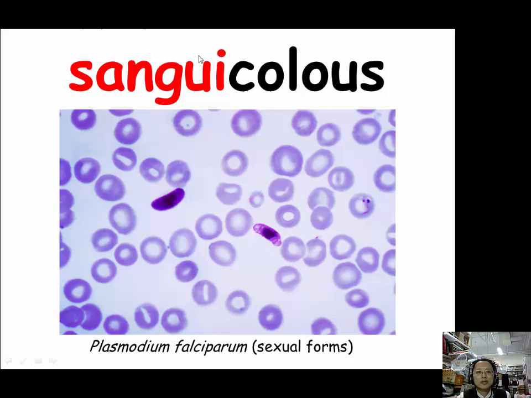Our example for sanguine, S-A-N-G-U-I-N, is sanguiculus. Sanguiculus, what does sanguiculus mean? It means living in the blood, like the pathogen for malaria, the Plasmodium, it lives in the blood. So we can say that Plasmodium is sanguiculus. It's living in the blood.